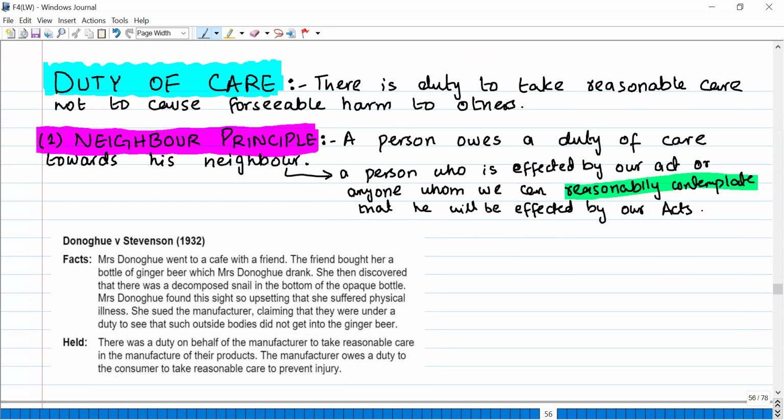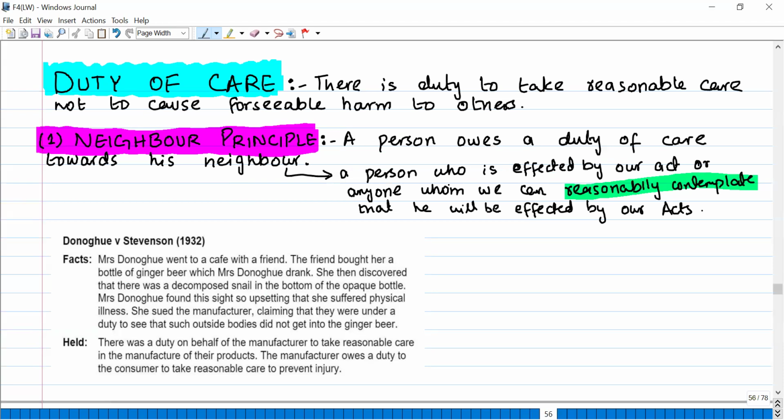The first one is the neighbor principle. A person owes a duty of care towards his neighbor. Okay. It means that every person has to show some reasonable care so that other persons do not get harmed. So every person owes a duty of care towards his neighbor. Now, what does neighbor mean? Neighbor does not mean in this case the person who is living right behind your house or right beside your house. No.